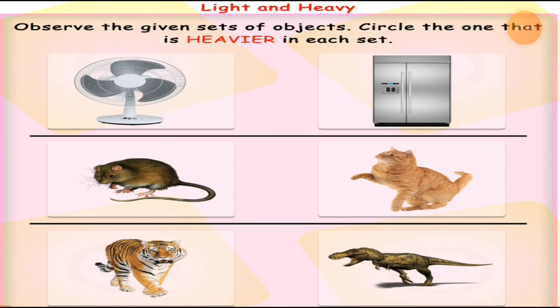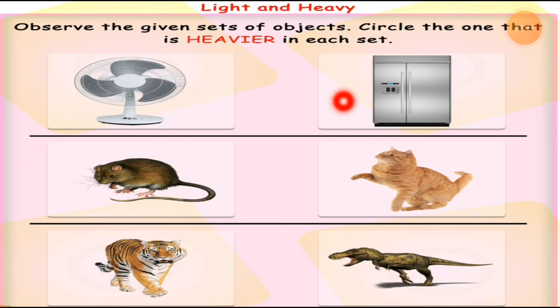The next worksheet you have. First of all, see the instruction, light and heavy. Observe the given sets of objects. Circle the one that is heavier in each set. Here are two things. You have to circle the heavier thing. You have to compare these two things in one row. This is the first row and two things are given, the table fan and the refrigerator. You have to decide which one is heavier compared to the other, right?